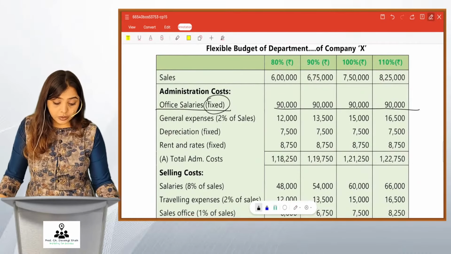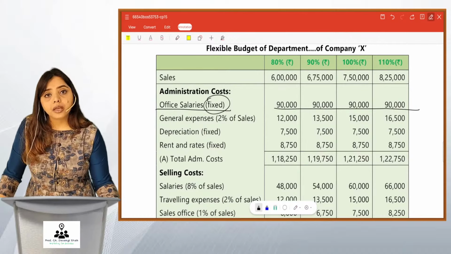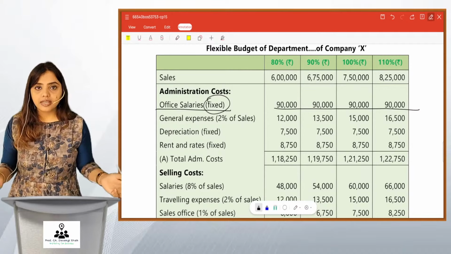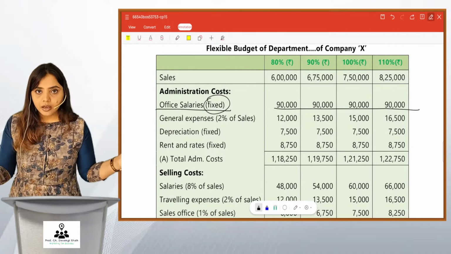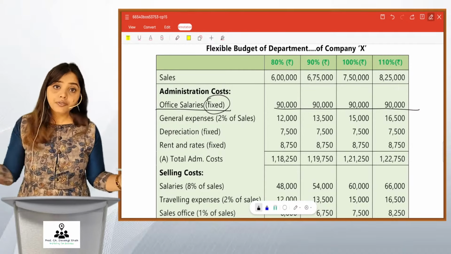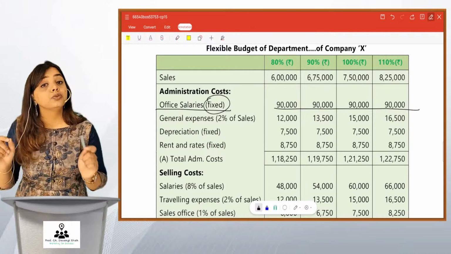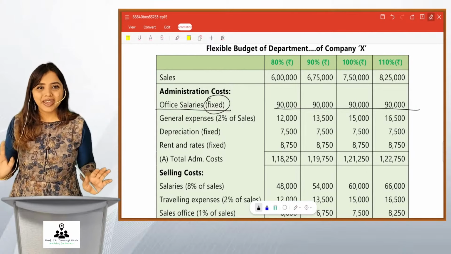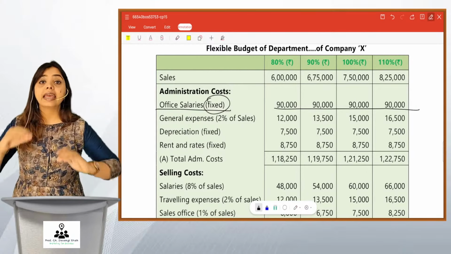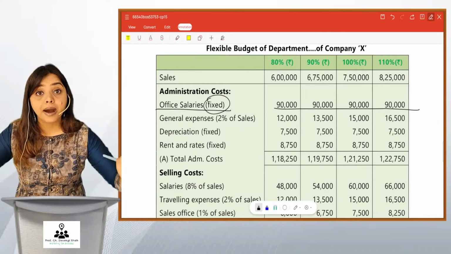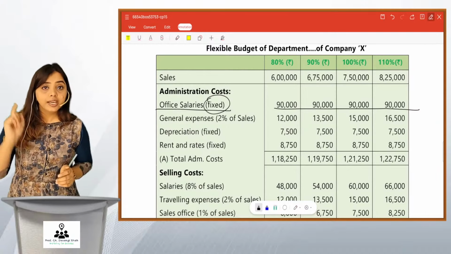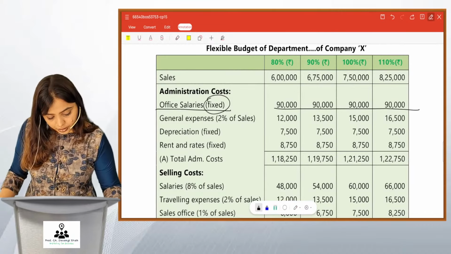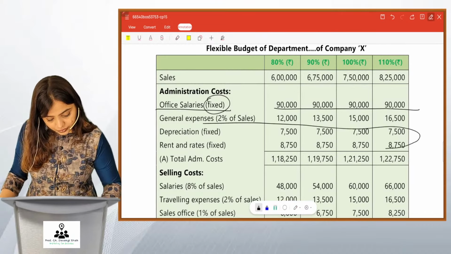Okay? Now some students have this doubt that till 100% it's okay. That this is 90,000 salaries, till 100% okay. But if you go beyond 100%, still it will not increase. Yes, still it will not increase until the question mentions. So cost is fixed at any capacity level, even above 100%. Change the fixed cost only if they mention. So friends, your depreciation and rates and taxes will also remain the same.